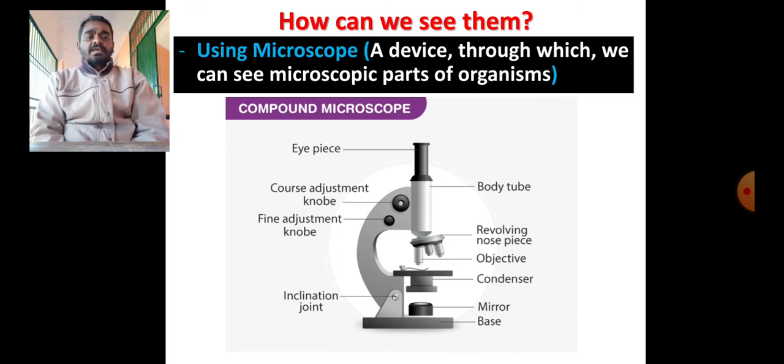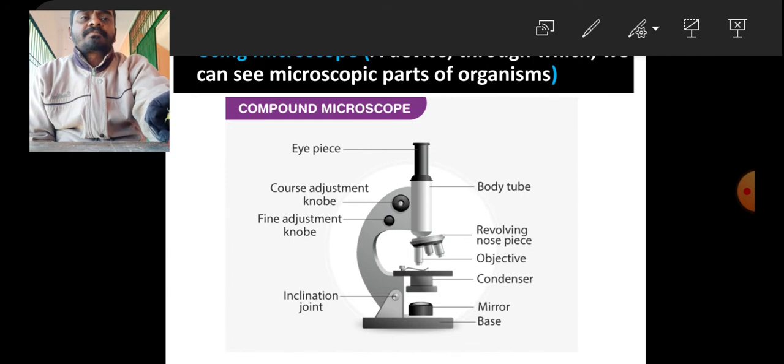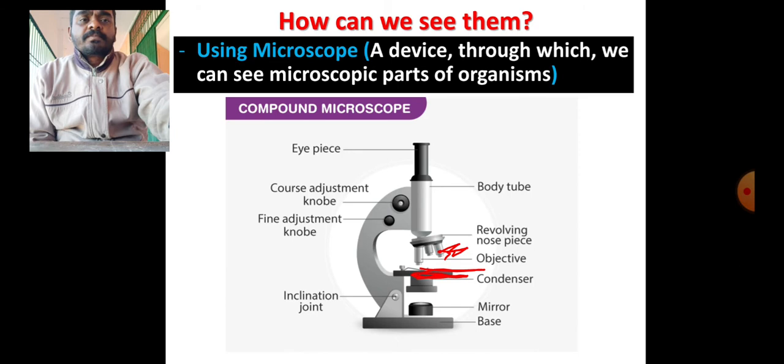Through the eyepiece we can see things, and here you can find there is a stage, and on this stage the organisms are kept, and through these objective lenses we can see things, and that is the advantage of it.